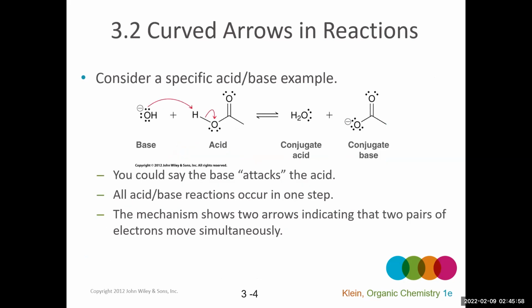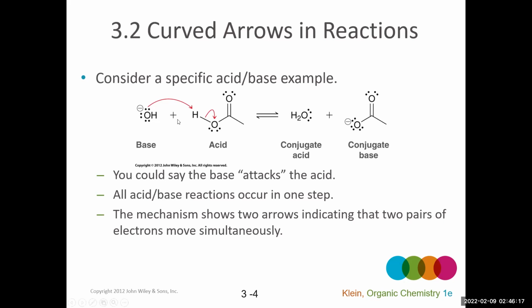So let's look at a specific acid-base example that uses an organic substrate. Even organic substrates potentially have acidic protons, right? So we can show a proton transfer from an acid like acetic acid.